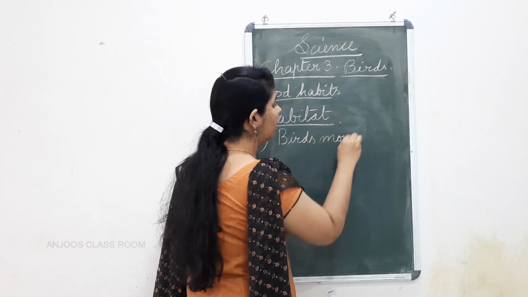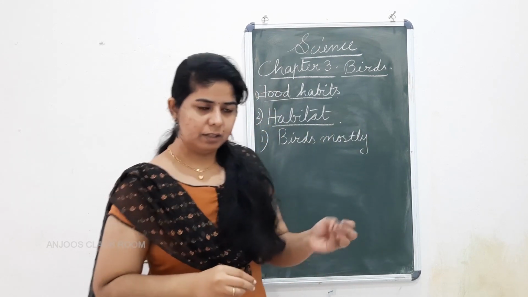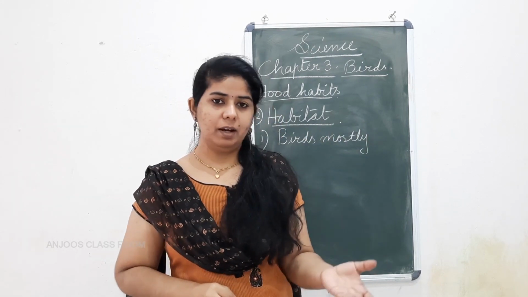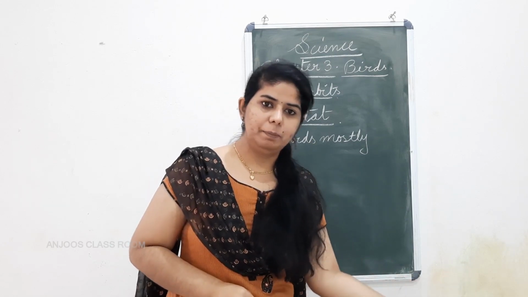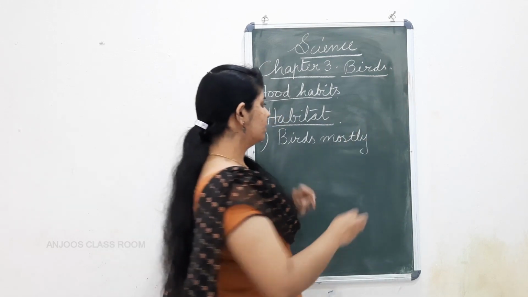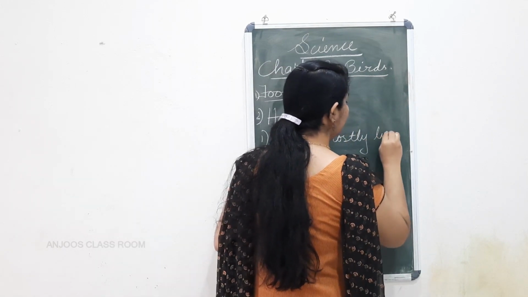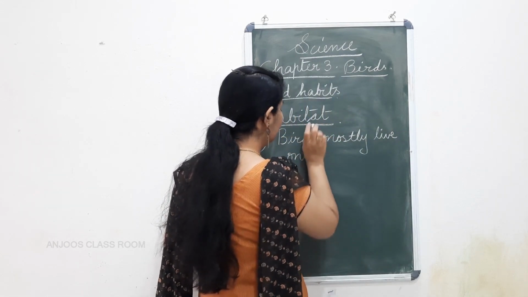At night, after evening, you won't see any birds here. Only a few, like the bat or owl, you can see out. Otherwise, at night, you can't see any bird lying and sleeping on the ground. Mostly they live on trees. Birds mostly live on trees.